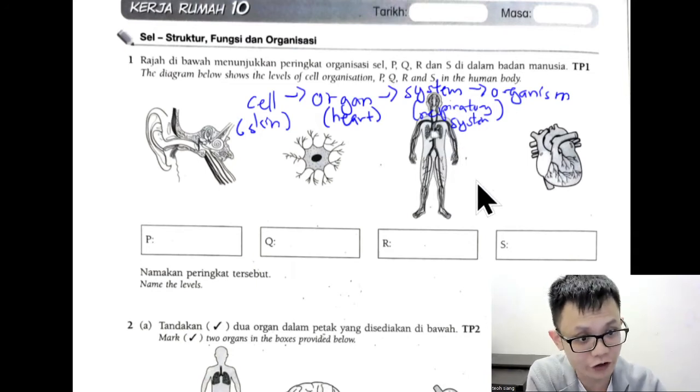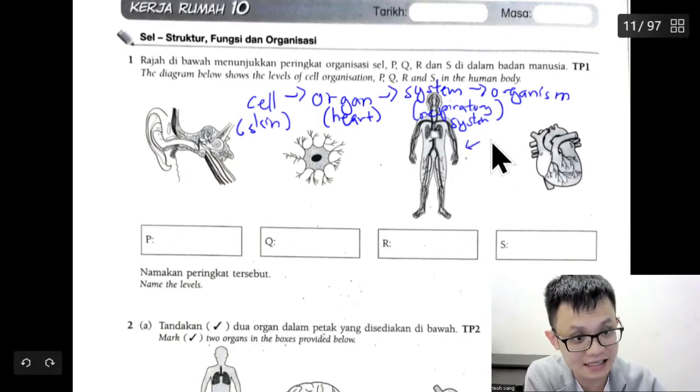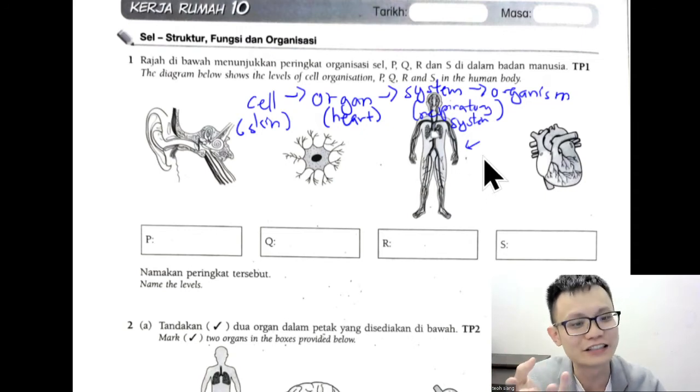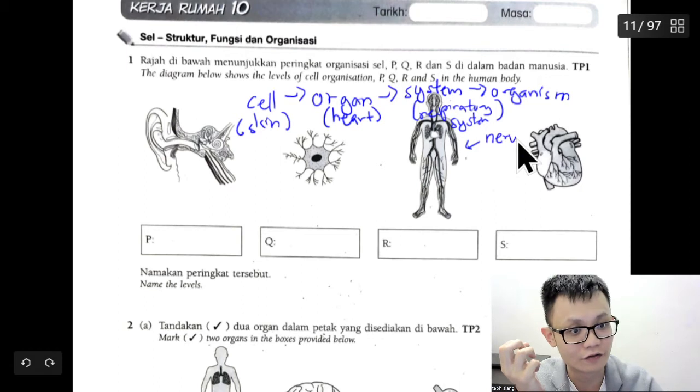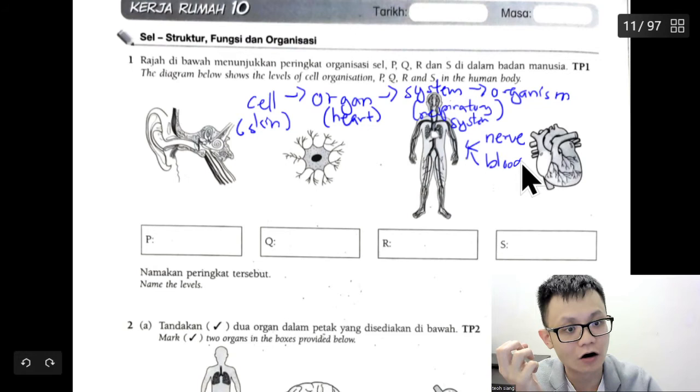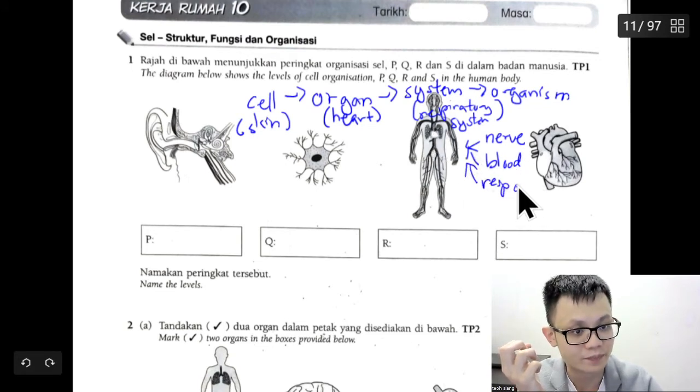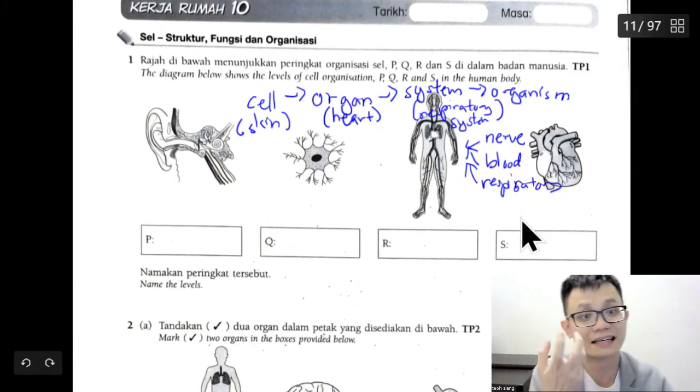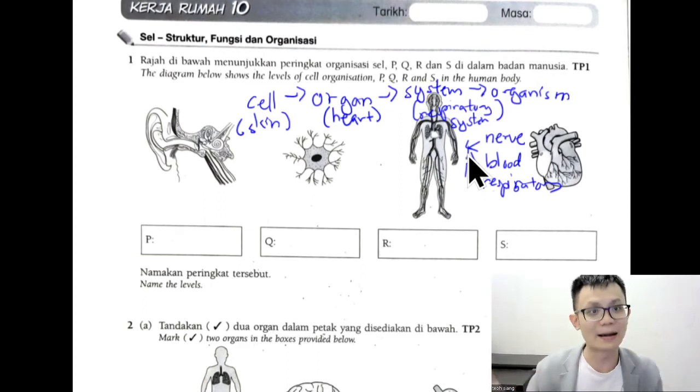Sometimes students are confused in the exam. Students always do this wrong because they always draw the same thing, and it could be nerve or blood, or for example respiratory, because it looks the same, the nerve pipe or the blood pipe, it looks the same.